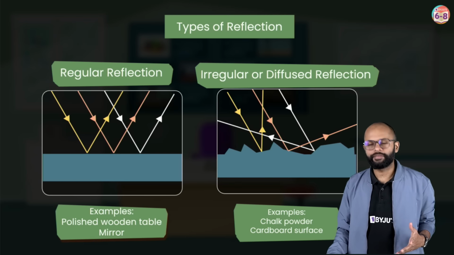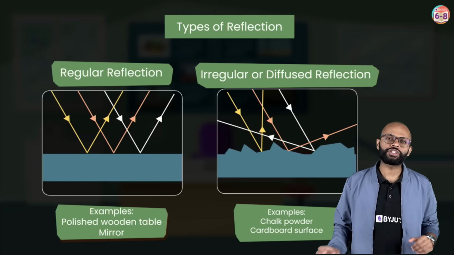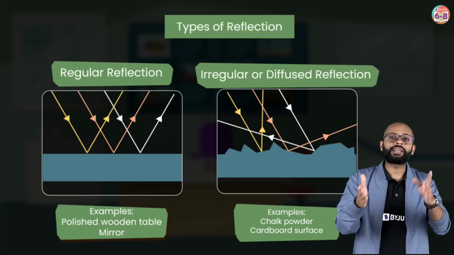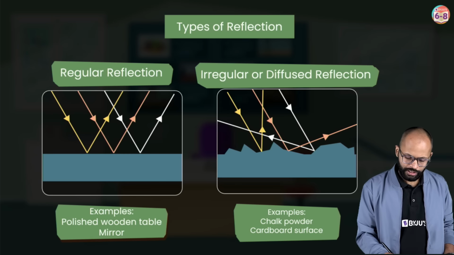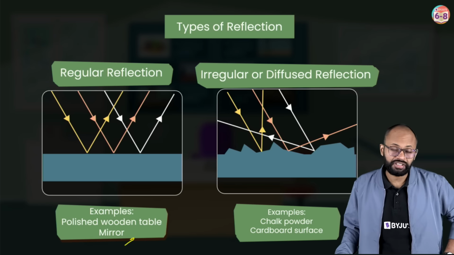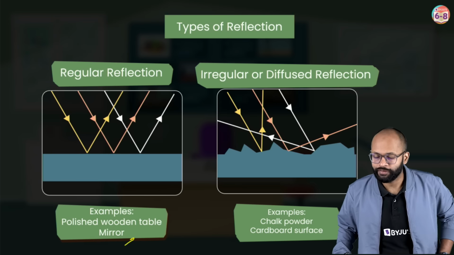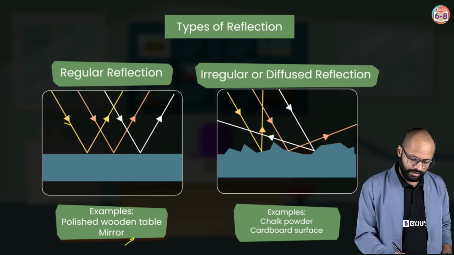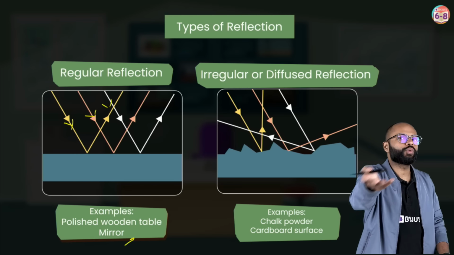One is regular reflection and one is diffused reflection. In regular reflection, you have incident rays and reflected rays both parallel to each other. एक smooth surface से जब reflection होगा, that is called regular reflection. Examples are polished wooden table, mirror is a very good example, right? Smooth surface reflections are called regular reflections where incident rays are parallel and reflected rays are also parallel to each other.